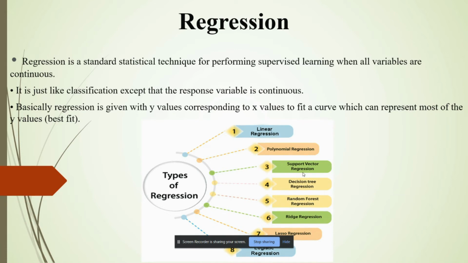It predicts continuous and real values such as temperature, age, salary, price, etc. Regression is a supervised learning technique which helps in finding the correlation between variables and enables us to predict the continuous output variable based on one or more predictor variables. It is mainly used in prediction, forecasting, time series modeling, and determining the causal effect relationship between variables.